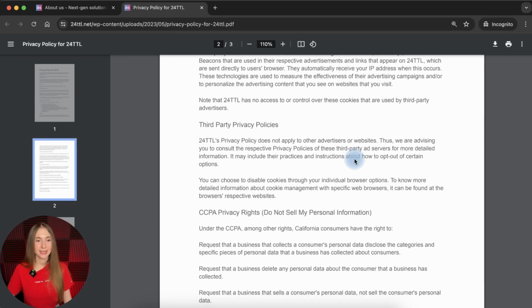What's next? We see another section called third-party privacy policies. The company states here that this privacy policy does not apply to other advertisers or websites. It means that you need to check the privacy policies of other third parties which you find on this website and follow. This is pretty normal and a really regular practice, and all companies do this.